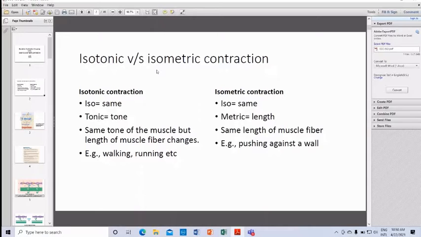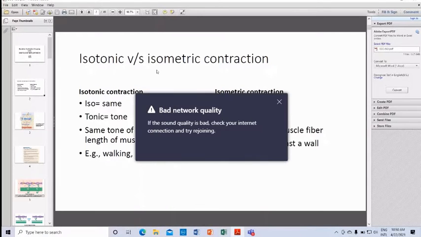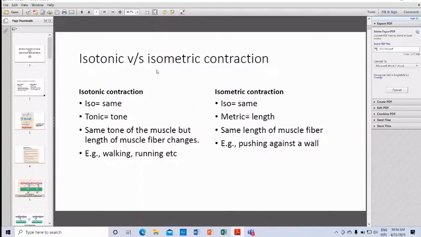Whereas isometric means the length remains the same. So in the case of isometric contraction, the length of the muscle fiber remains the same. An example of isometric contraction is pushing against a wall. Okay. After this, let's see